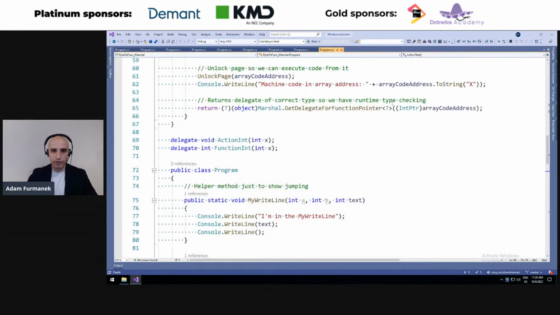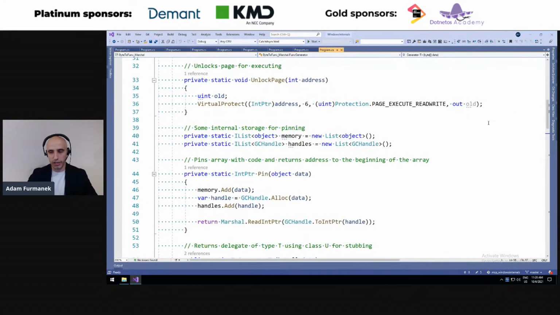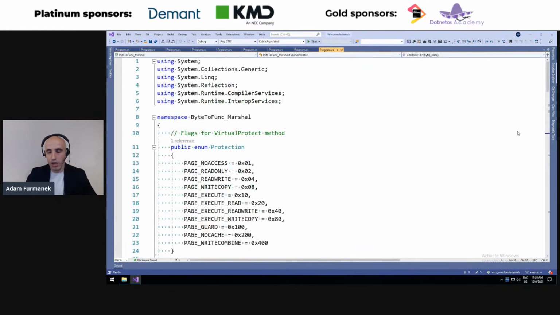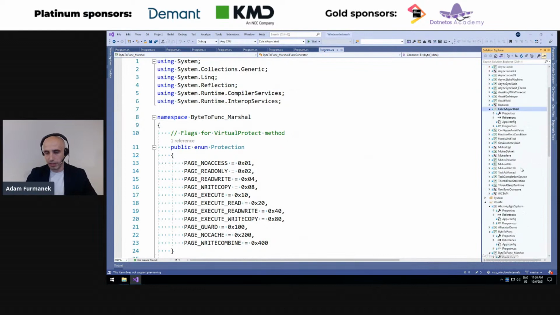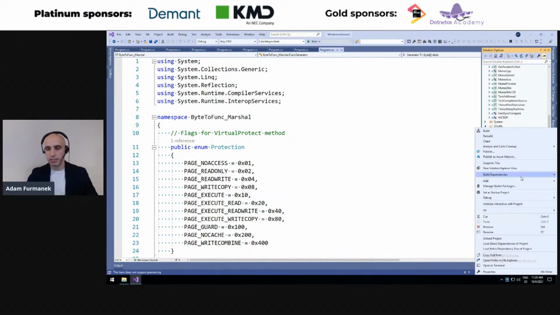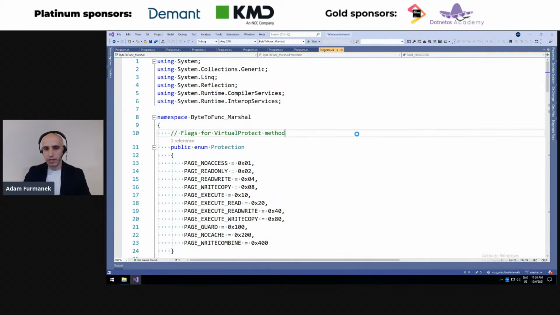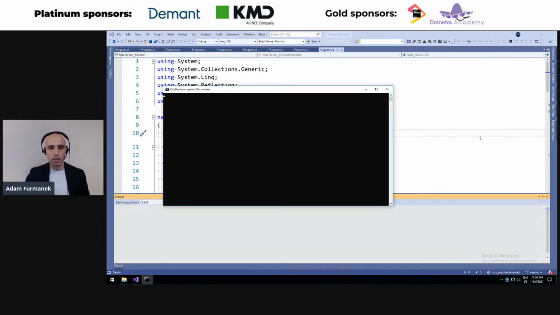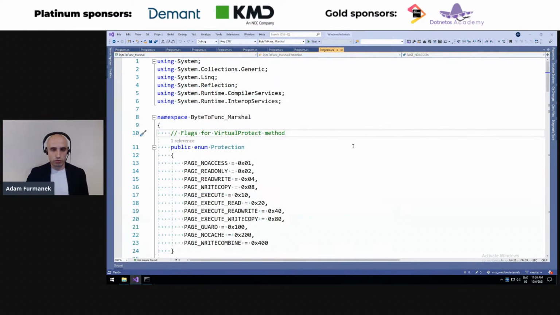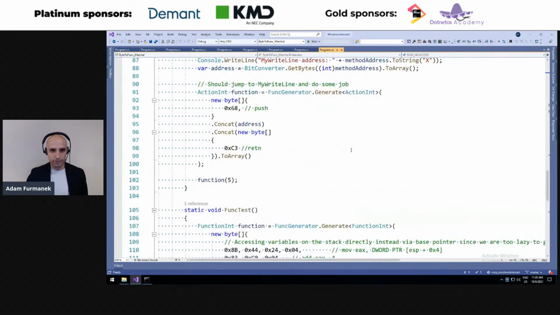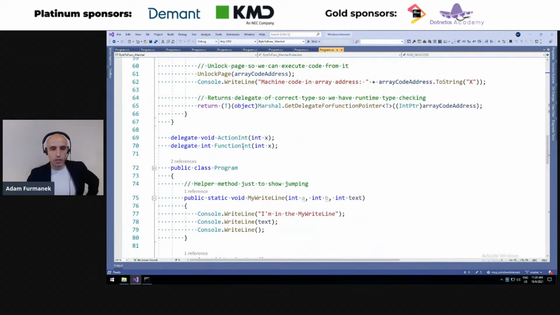So we'll start with the method of marshalling, so GetDelegateForFunctionPointer. The project here is called byte to func marshal. Let's first set it as the startup project. Let's run it, compile it, and see what is going on here. So what we'll do is skip through some not relevant code. The first thing is we would like to provide two delegates, so we'll call two different methods just to show two different examples.